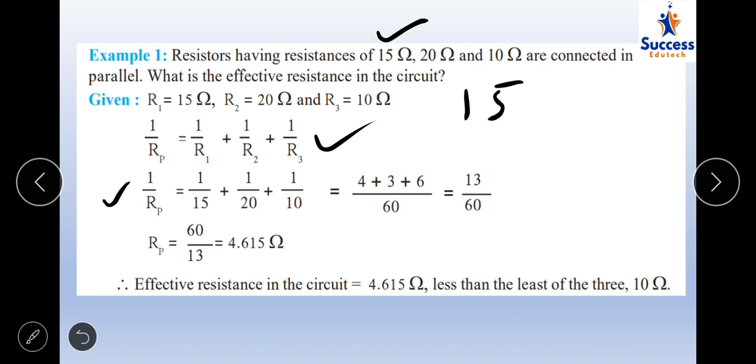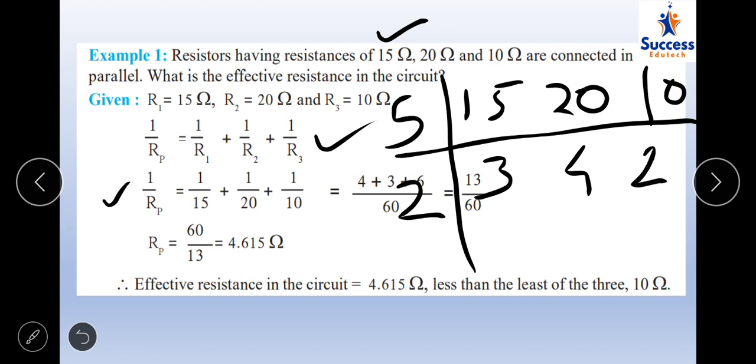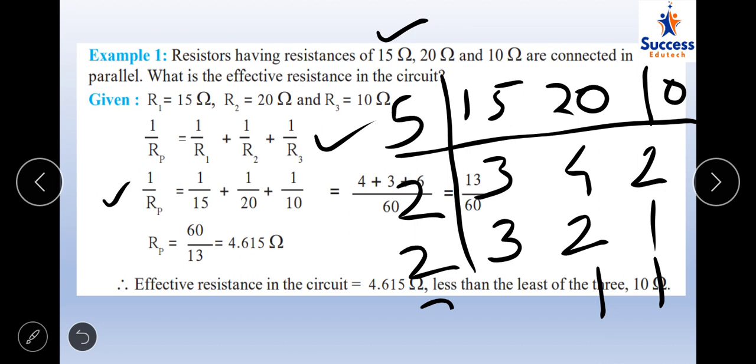I hope everyone knows the method of LCM. I'll quickly show it to you for one. You can take the LCM of the three or make all the denominators the same, then only will you be able to add the fractions. Here we can use a table of 5. 5 3s are 15, 5 4s are 20 and 5 2s are 10. Then you can use the 2 table. This is 3, this is 2, 2 2s are 4 and 2 1s are 2 and 2 1s are 2. Here is 1 and 3 1s are 3. So what it comes out to be, 5 2s are 10, 10 2s are 20, 20 3s are 60. So your LCM comes out to be 60.